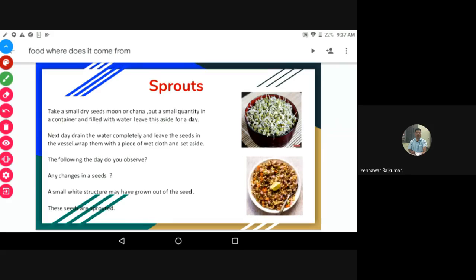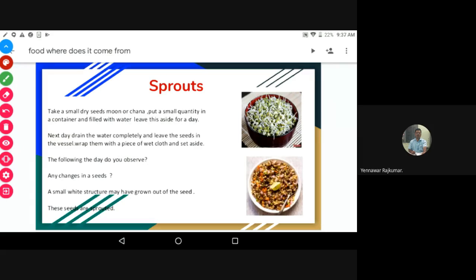Some of the members like to eat sprouts directly. Those are very healthy. And some like to add salt, chilli powder and lemon. It is like a salad, and it is very tasty also, right?